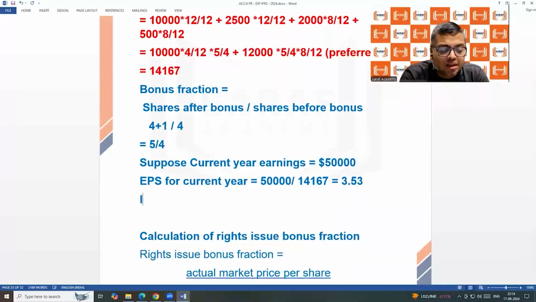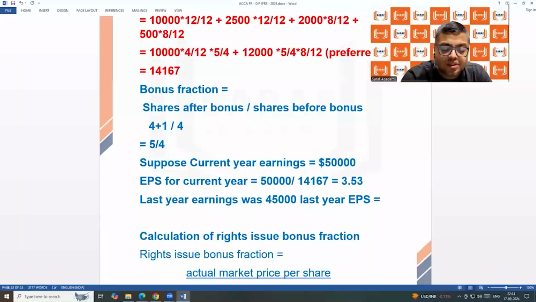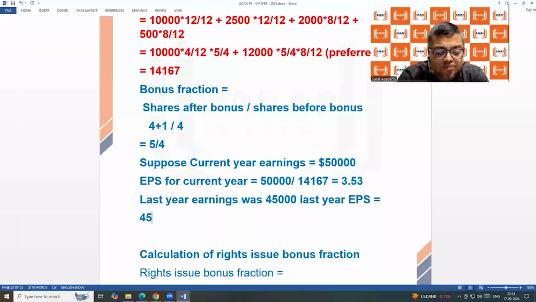3.53. Last year earnings was 45,000. Last year EPS is 45,000 divided by 10,000. Because current year bonus, current year further issue. Last year number of shares was 10,000. Suppose there was no change during the year last year. So the EPS is 4.5.